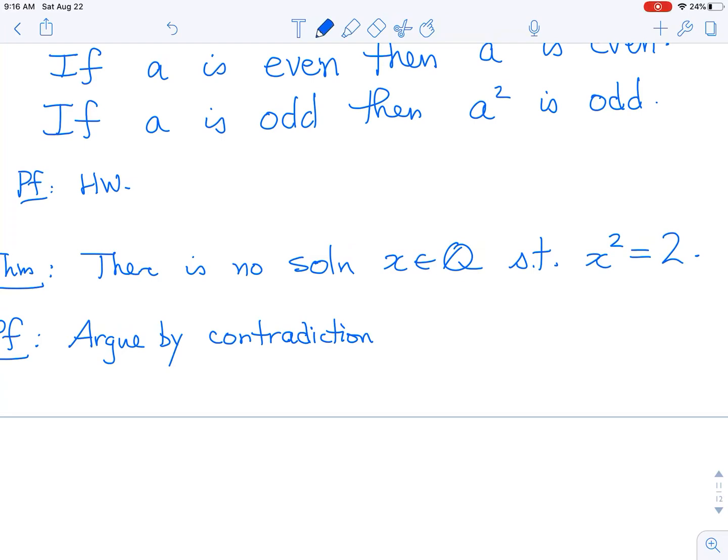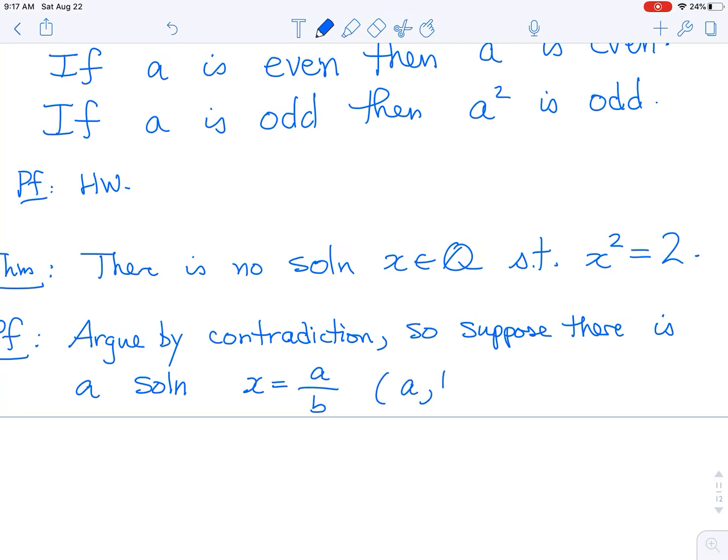So the opposite of there is no solution is we're going to suppose there is a solution x equals a over b. And we want this to be a rational number, so we had better take the numerator and denominator to be integers with x squared equals 2.